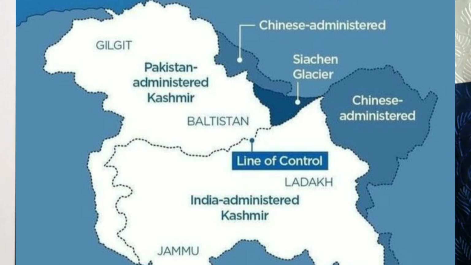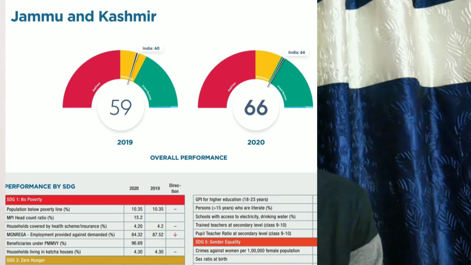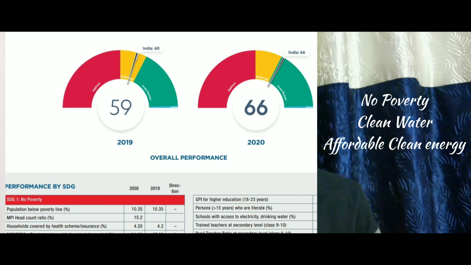Now come to the point of the Union Territories. You can see Jammu Kashmir and Ladakh. We call Jammu Kashmir and Ladakh a territorial dispute area, with a terrorist organization problem, 370, 35A, many problems are there. Despite these problems, Jammu and Kashmir is top in many qualities. Jammu and Kashmir is top among the Union Territories in the social indicators, economic indicators. Ladakh, Jammu, Kashmir are top. So we cannot say otherwise.